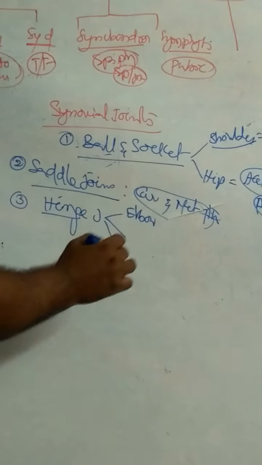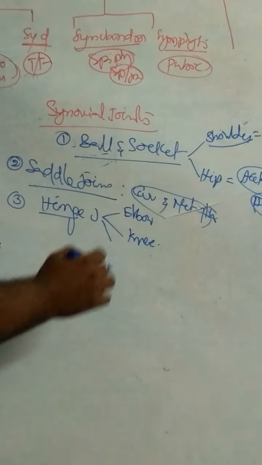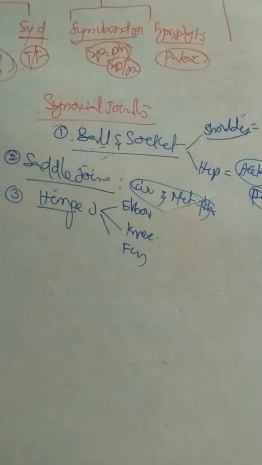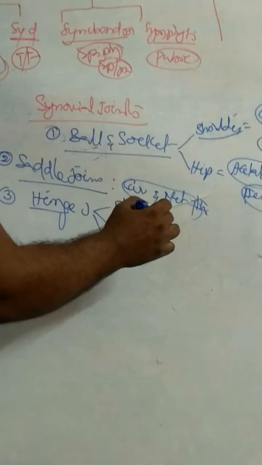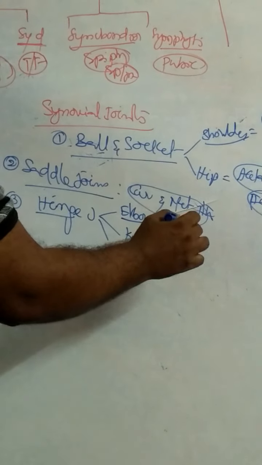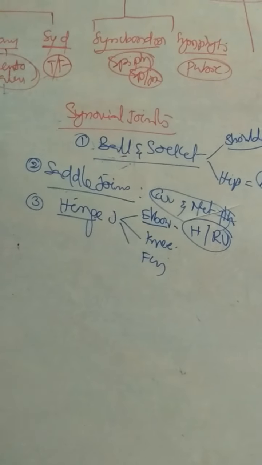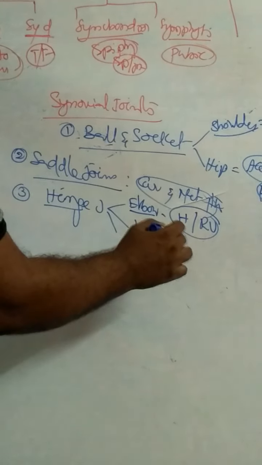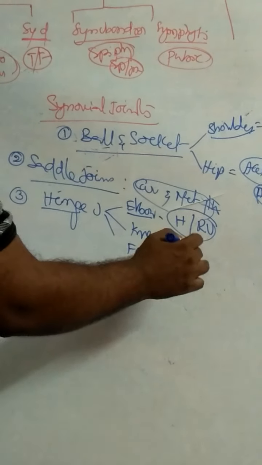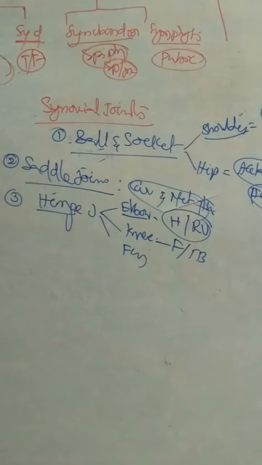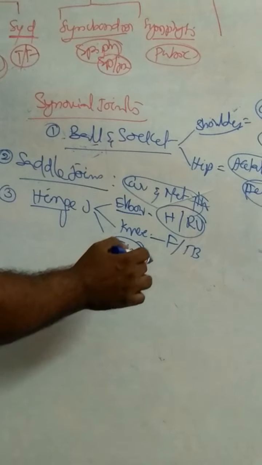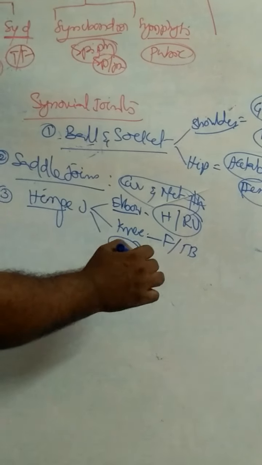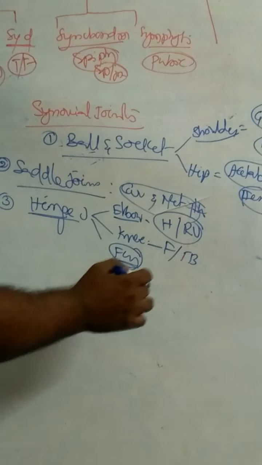The next one is the hinge joint. Examples: elbow joint, knee joint, and joints between the fingers. Elbow joint is between the humerus and radius-ulna. Knee joint is between the femur and tibia-fibula. And last one, joints between the fingers. Each finger consists of two hinge joints.